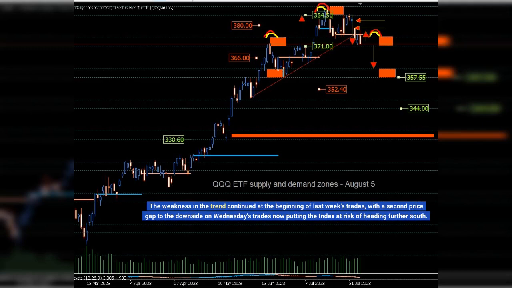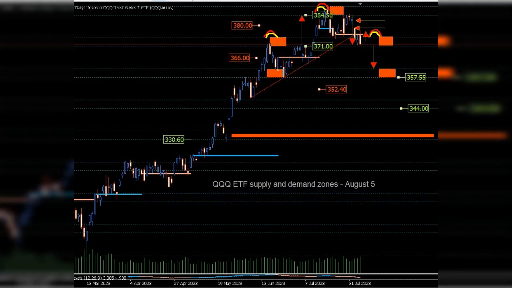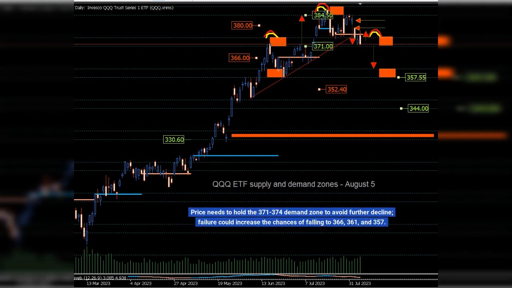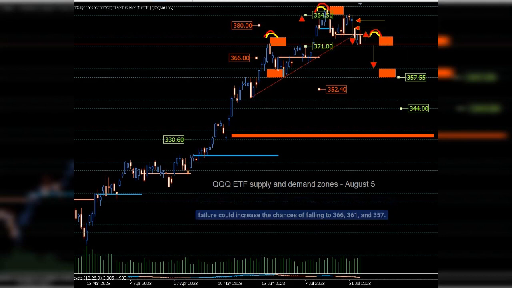The weakness in the trend continued at the beginning of last week's trades, with a second price gap to the downside on Wednesday's trades now putting the index at risk of heading further south. Price needs to hold the 371,374 demand zone to avoid further decline. Failure could increase the chances of falling to 366, 361, and 357.